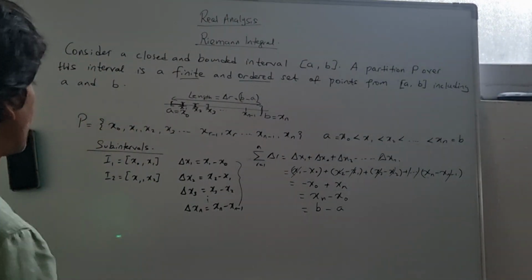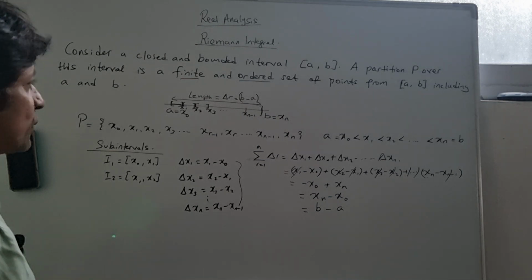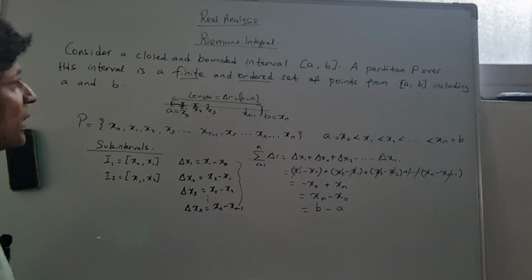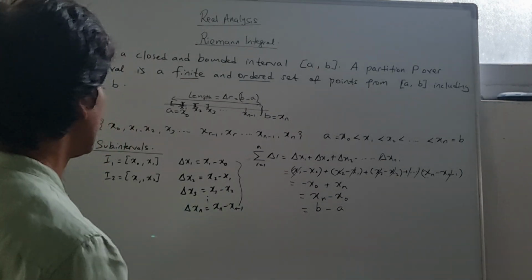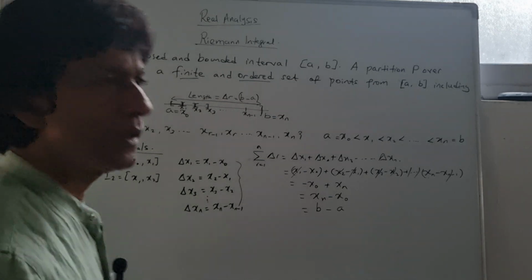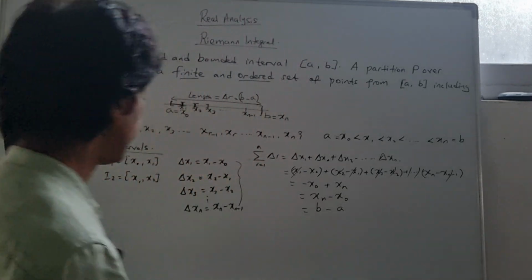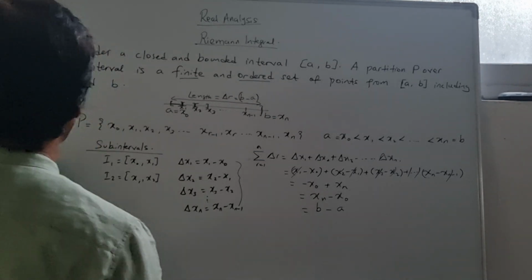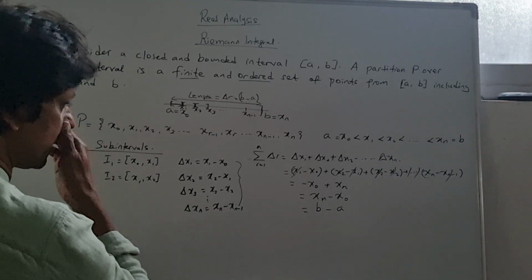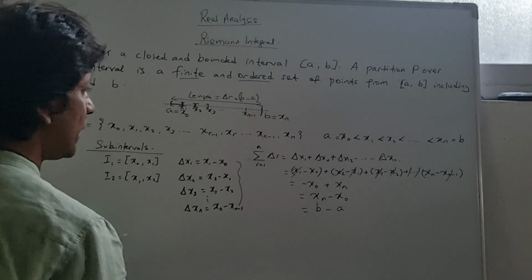Now that we've spoken about sub-interval, refinement of interval, and length of interval, in my next video I might talk about the infimum and supremum, or maybe I can talk about this right now itself. Let me see if there's anything else missing there. I don't think so.